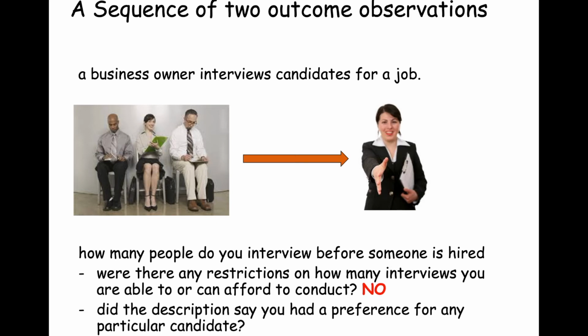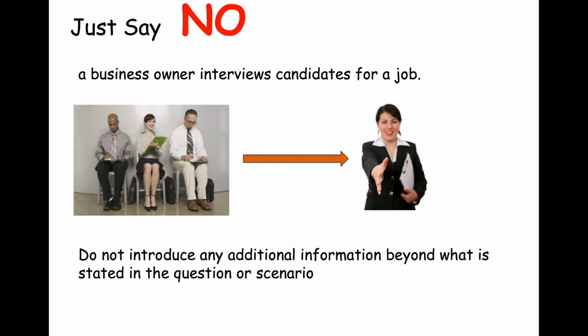So let's think about, did this description say that you had a preference for any particular candidate? Are you going to prefer the third candidate, the second candidate, the first candidate? No, there's absolutely no preference. So there's no bias. The likelihood that you're going to pick the first candidate versus the second candidate versus the third candidate, there's no particular difference in the candidates. So you can imagine this as each candidate having the same probability that he or she is going to be hired or not hired. Okay, so just say no.